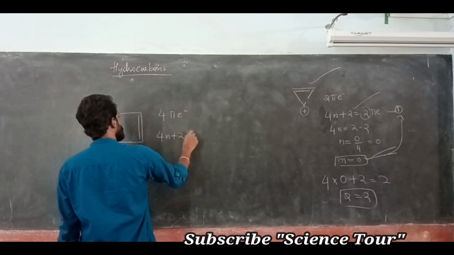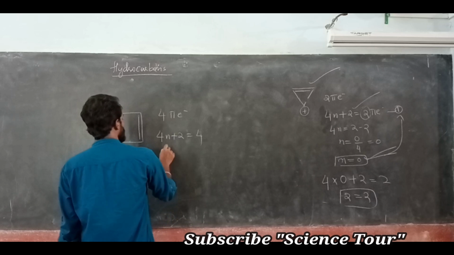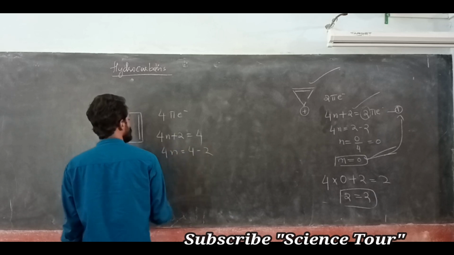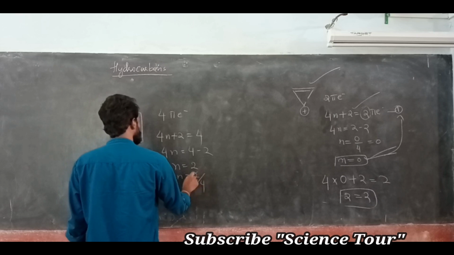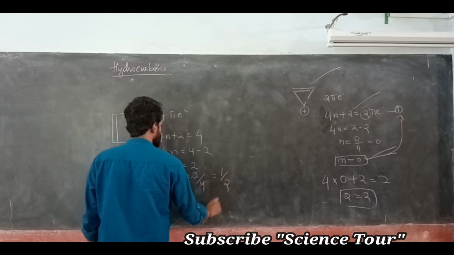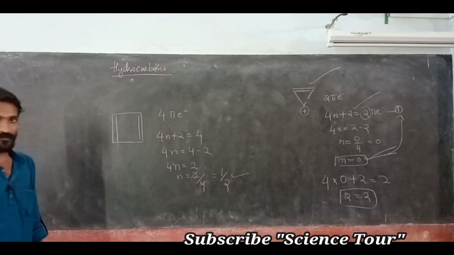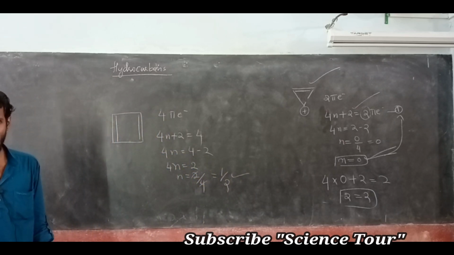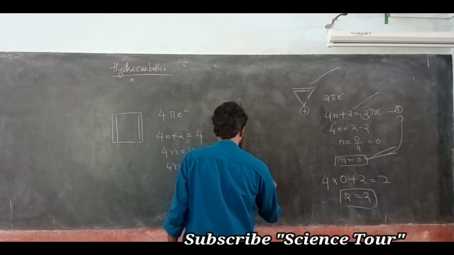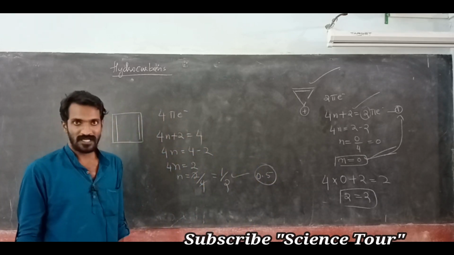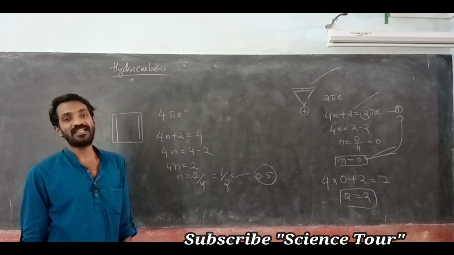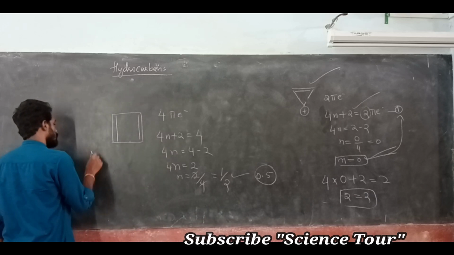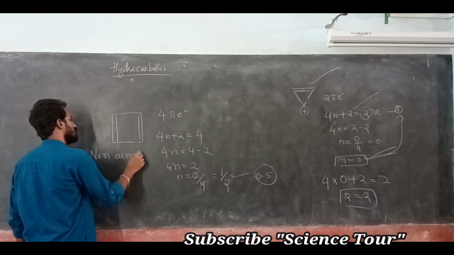4n plus 2 is equal to 4. 4n is equal to 4 minus 2. 4n is equal to 2. n is equal to 2 by 4. It is half. n should be an integer, not a decimal. Half means it is 0.5, a decimal. If it is a decimal, then it is non-aromatic. Non-aromatic.